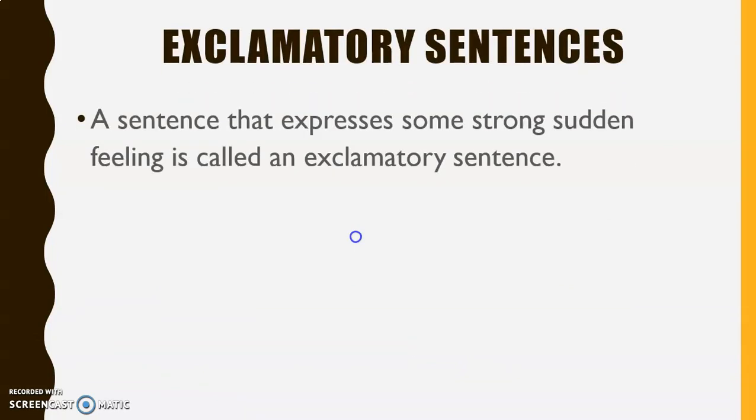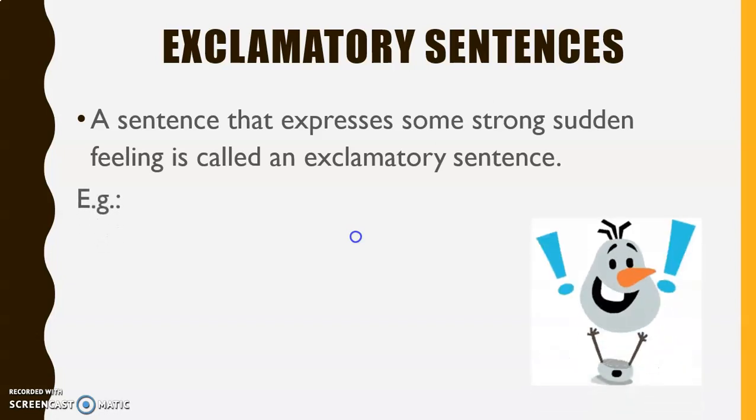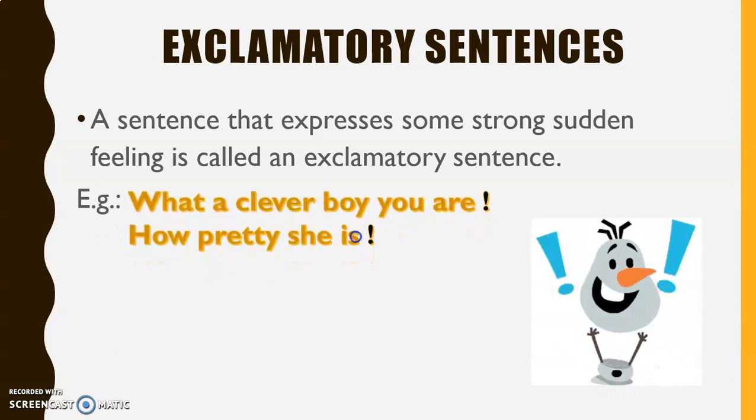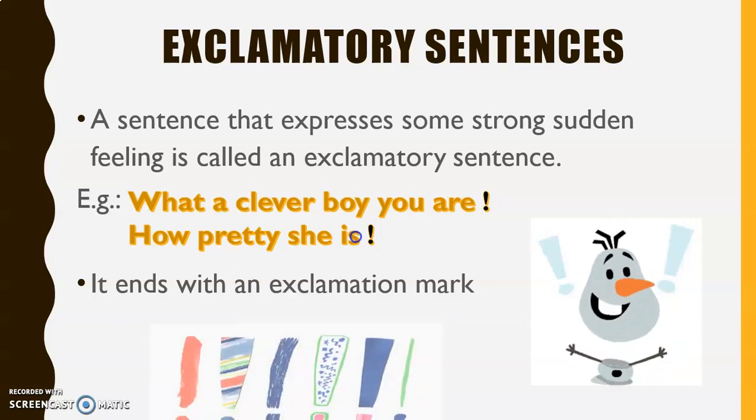Next type, the exclamatory sentences. A sentence that expresses some strong, sudden feeling is called an exclamatory sentence. Example, what a clever boy you are. How pretty she is. The exclamatory sentence ends with an exclamation mark.